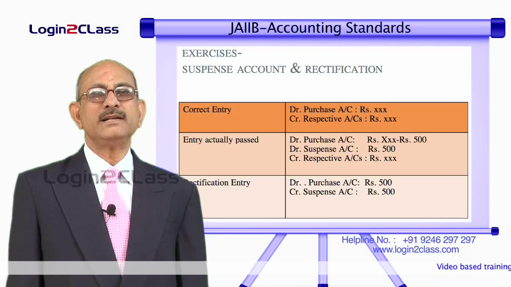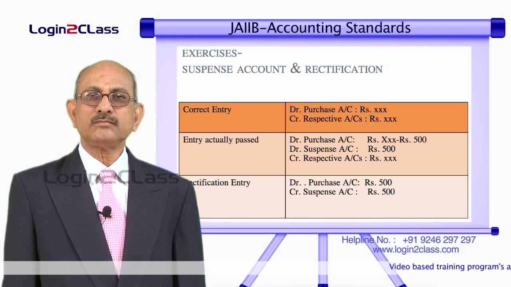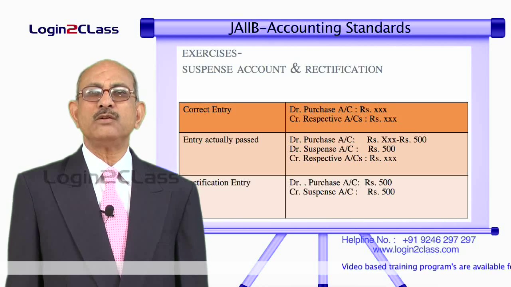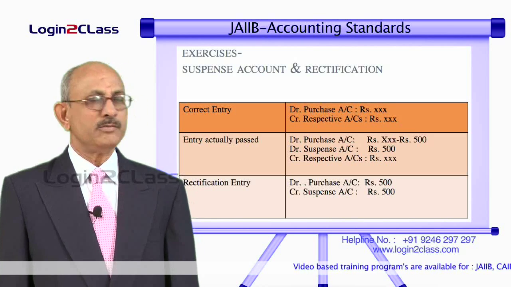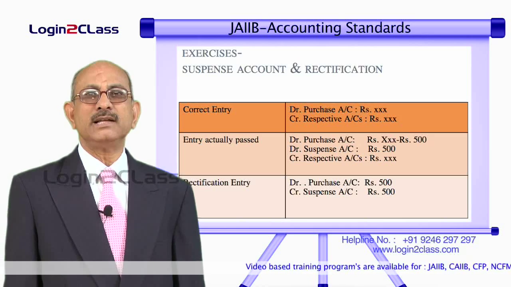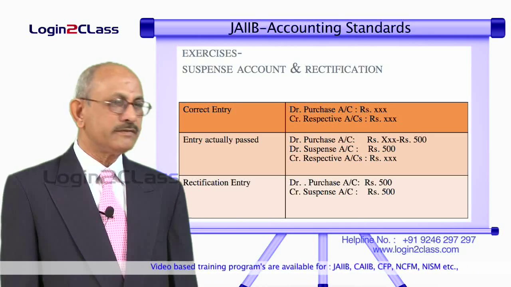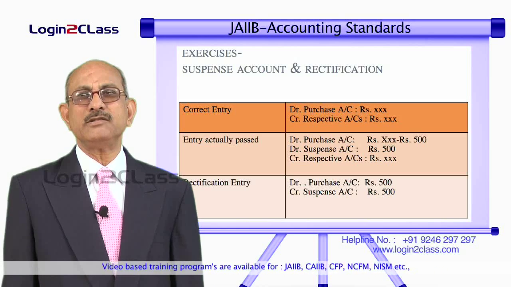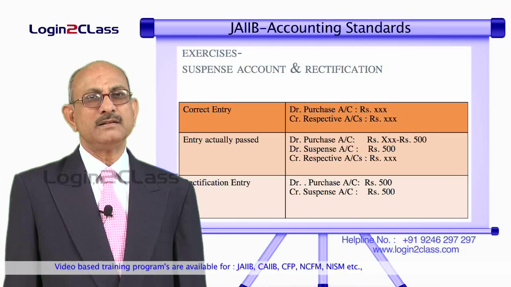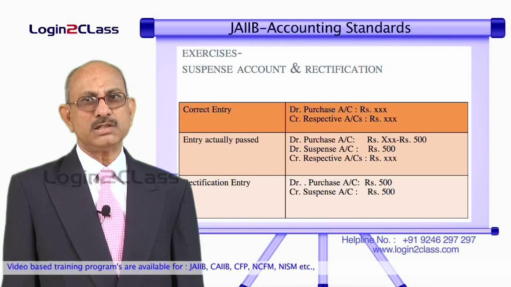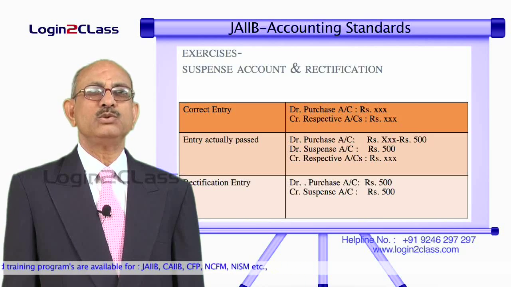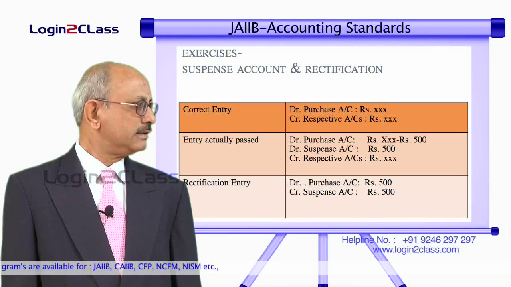And a compensating error is one where we have made more than one mistake, and one error has compensated the other. Though the trial balance is balanced because of compensating errors, we need to locate even such errors, and for that we have to follow certain steps and thereafter try to rectify the errors.